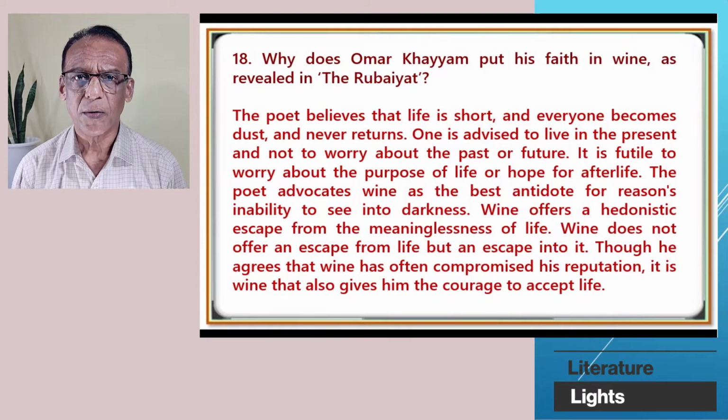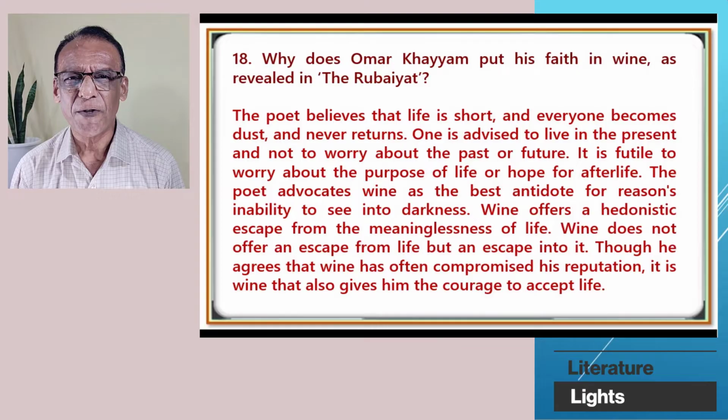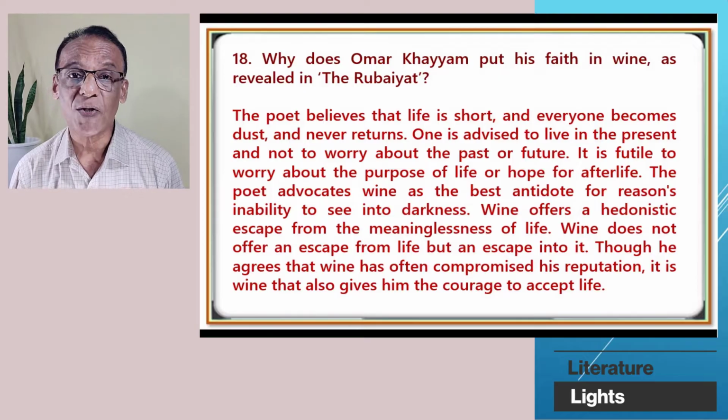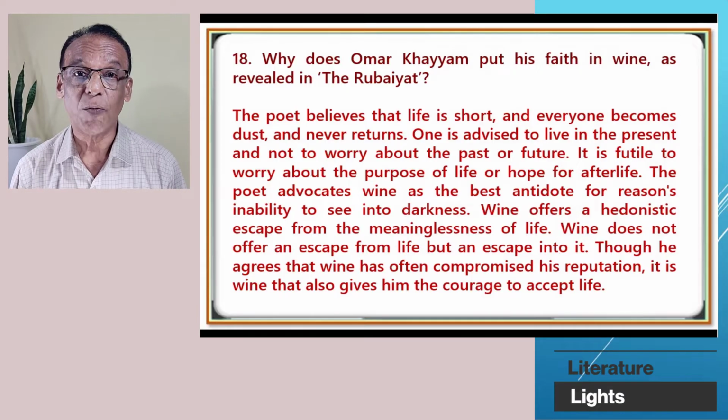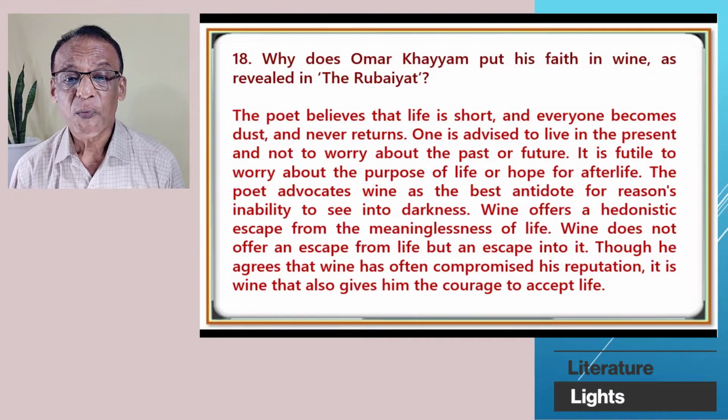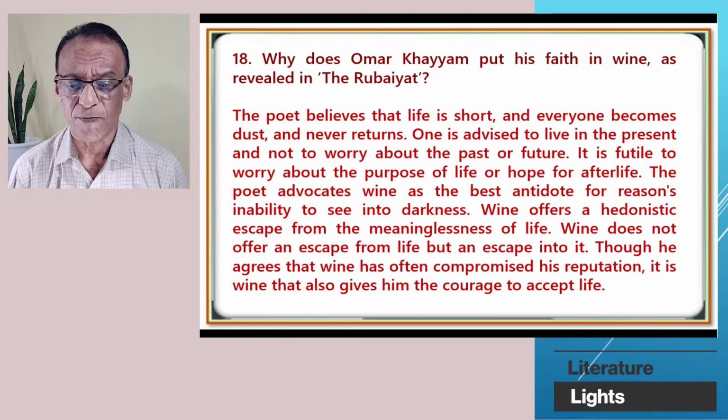Question number 18. Why does Omar Khayyam put his faith in wine as revealed in the Rubaiyat? The poet Omar Khayyam believes that life is short and everyone becomes dust and never returns. One is advised to live in the present and not to worry about the past or future. It is futile, it is useless to worry about the purpose of life. Now, why should you worry about that, or hope for afterlife? Well, as far as he is concerned, there is no life after life.